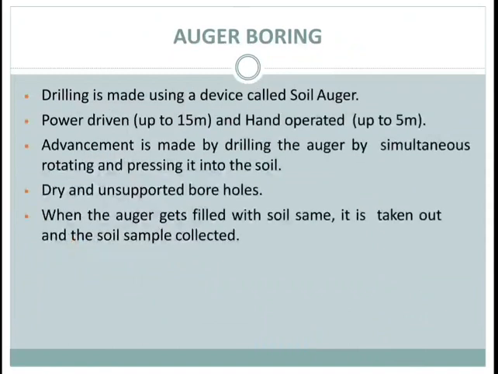Auger is a tool used for drilling a hole into the ground for cohesive and other soft soil above the groundwater table. There are 2 types of auger: hand operated auger and mechanical operated auger. Hand operated auger can be used up to a 5-meter depth, and mechanical auger can be used up to a 15-meter depth. Normally, the samples recovered from auger are badly disturbed and useful for identification purposes only.